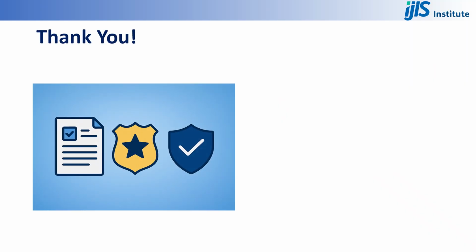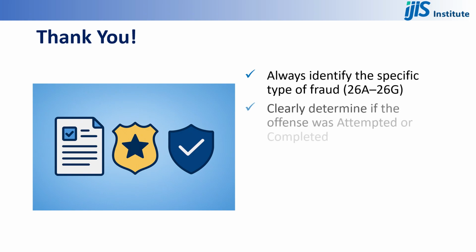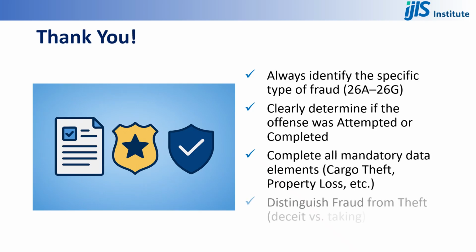Thank you for completing this training on reporting fraud offenses in NIBRS. Remember to always identify the specific type of fraud, 26A to 26G. Clearly determine if the offense was attempted or completed. Complete all mandatory data elements, cargo theft, property loss, etc. Distinguish fraud from theft, deceit versus taking. Thanks again for your dedication to accurate and reliable reporting.